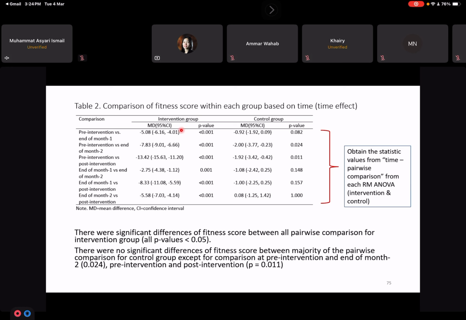So notice that all the p-values for all the pairwise comparisons are significant for the intervention group. There were no significant differences of fitness score between the majority of the pairwise comparisons for the control group. Okay, except for the comparison at pre-intervention and end of second month. This one. And pre-intervention and post-intervention.